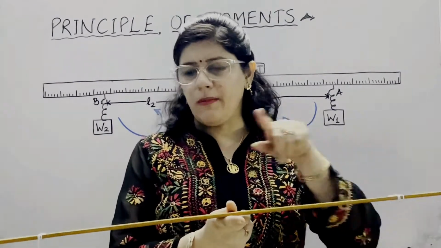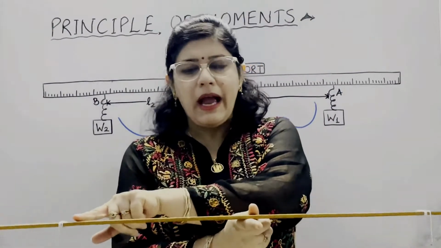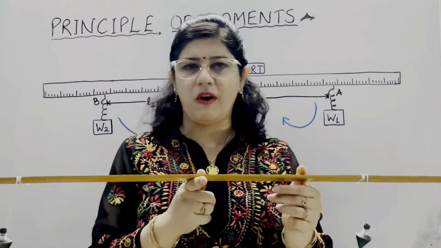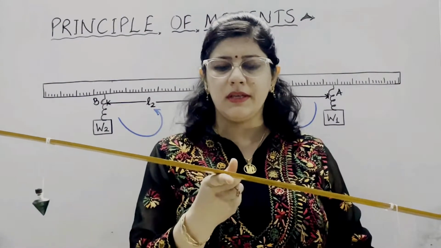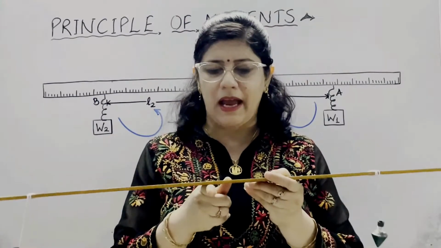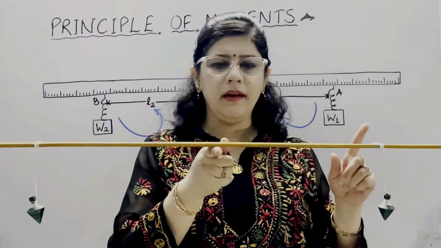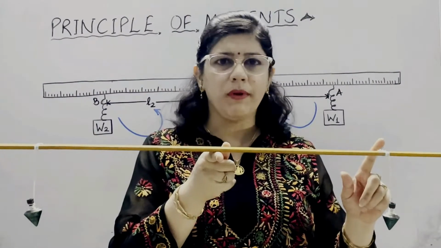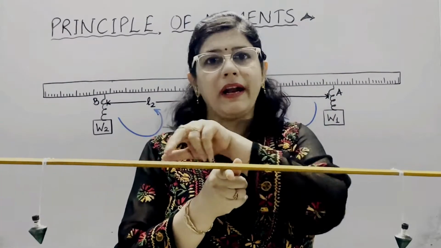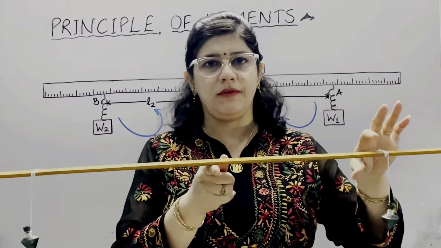And if this weight W2 is more, then it may tilt the scale in the anti-clockwise direction. But when both moments are the same, then you can see the meter rule can be balanced at the 50 centimeter mark. Now we can say that the sum of clockwise moments is equal to the sum of anti-clockwise moments. So this meter rule is in equilibrium position.